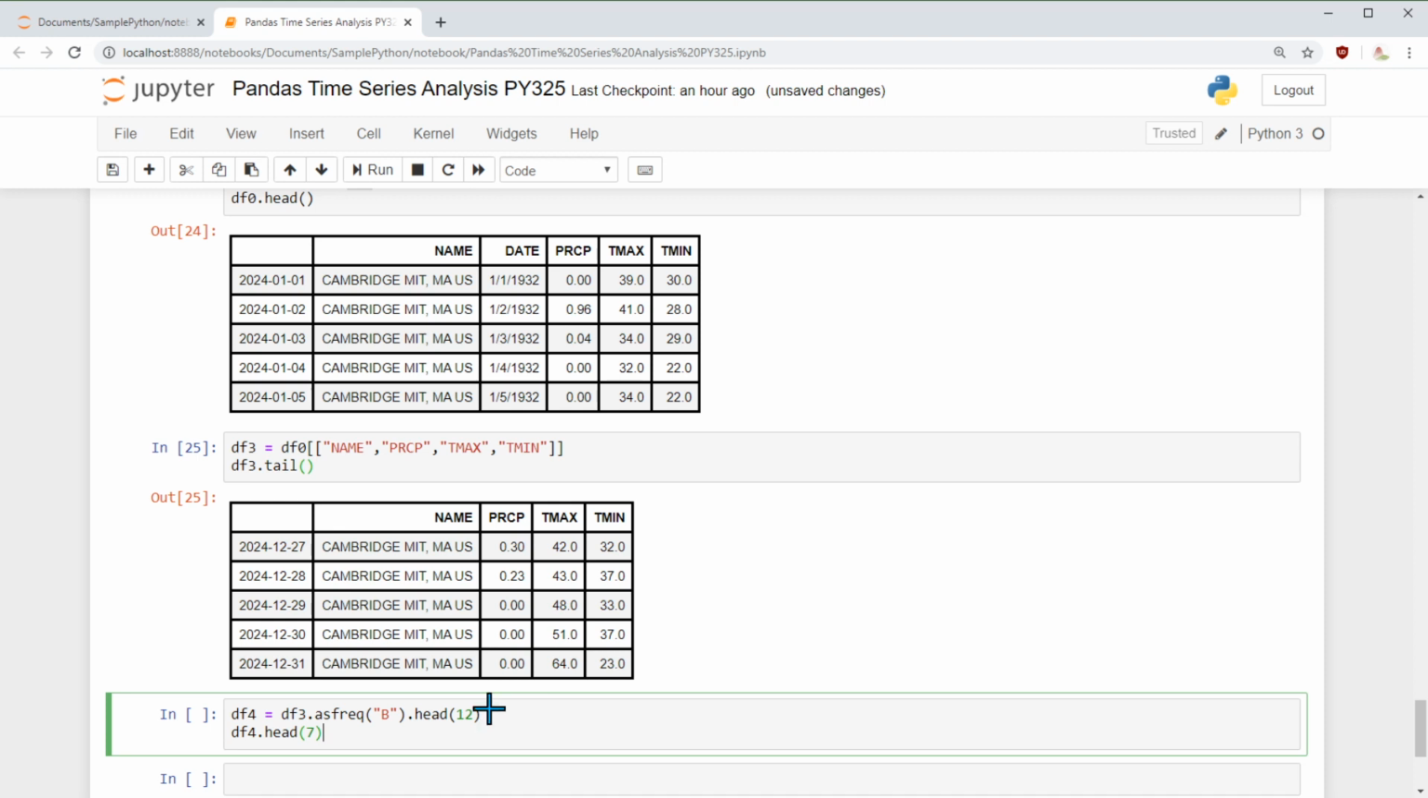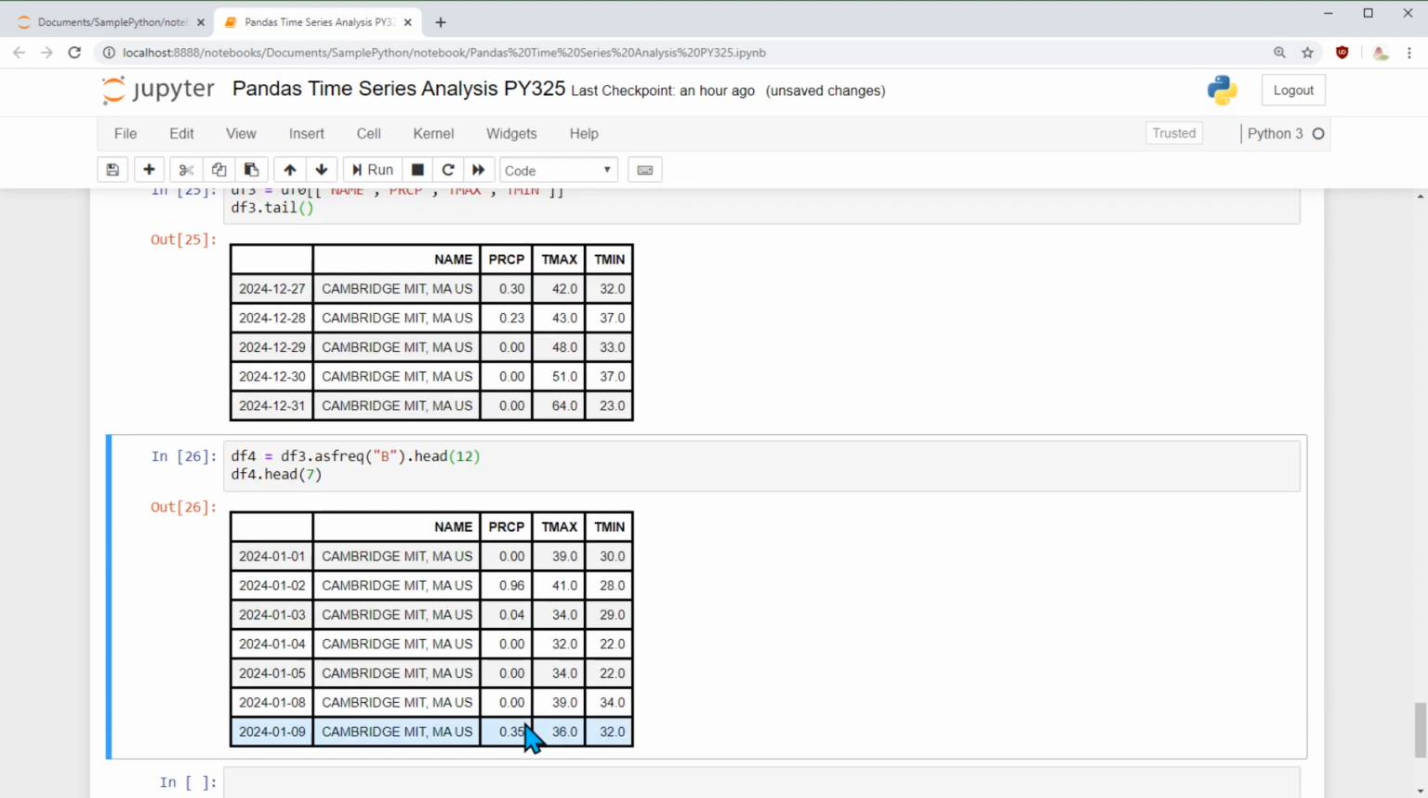Let's see what happens. So it's not displaying this one. Let's remove this.